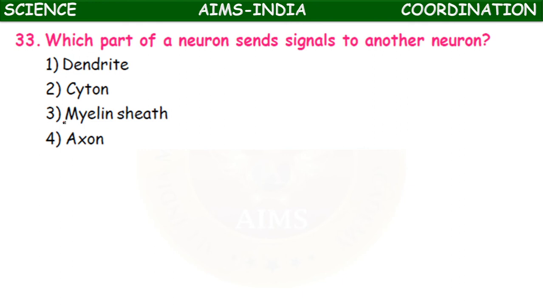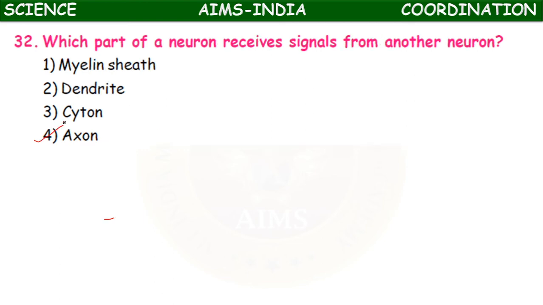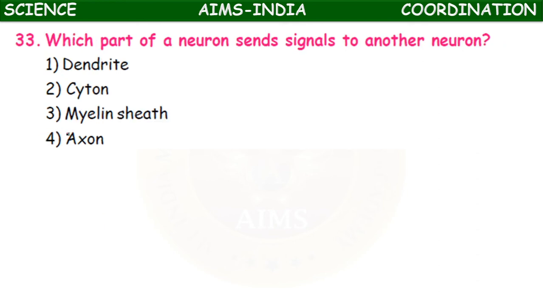Dendrite, cyton, myelin sheath, axon. Which part of the neuron receives signals from another neuron? That is dendrites, not axon. Now which part of the neuron sends the signals to another neuron? It is through axon.